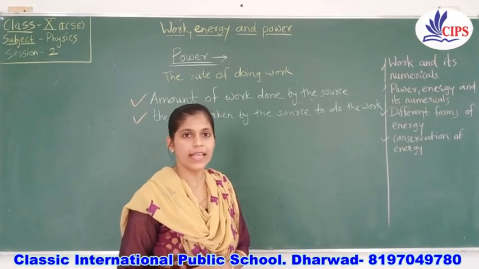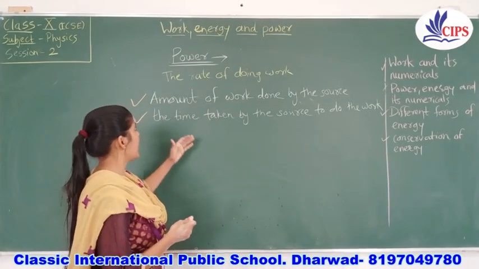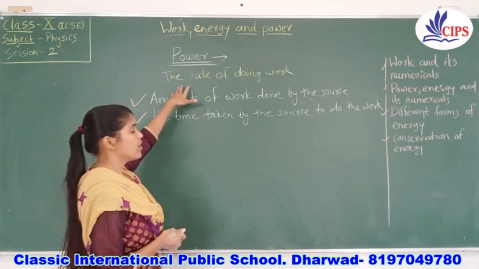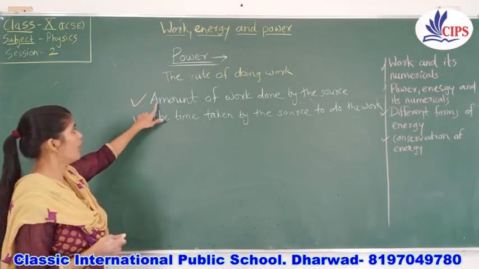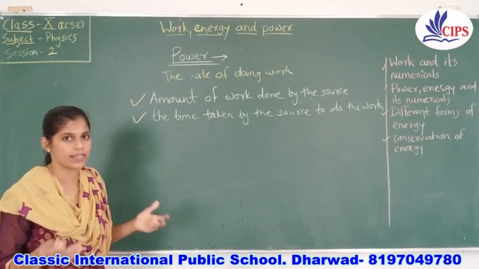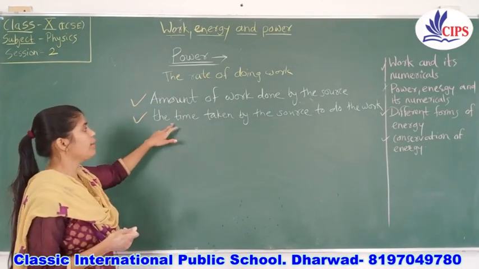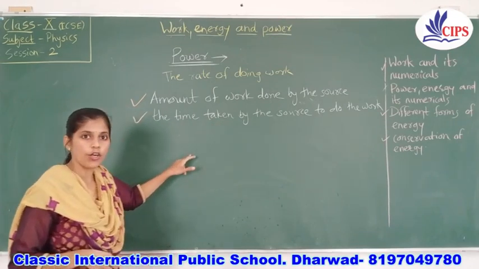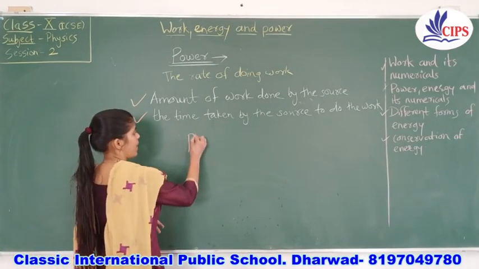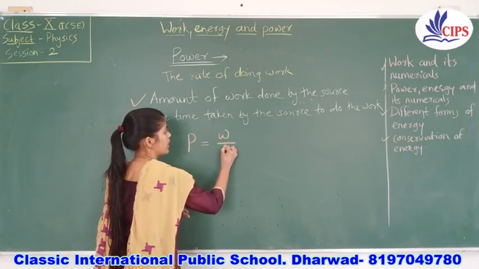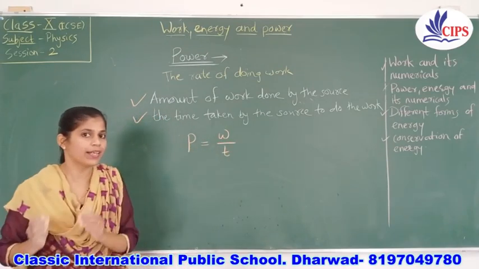So dear students, this power depends on two factors. One is the amount of work done by the source, how much work is done. And secondly, the time taken by the source to do so. So in short, power is always equal to work done in a specific time.